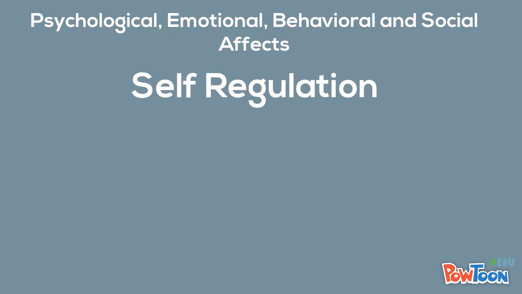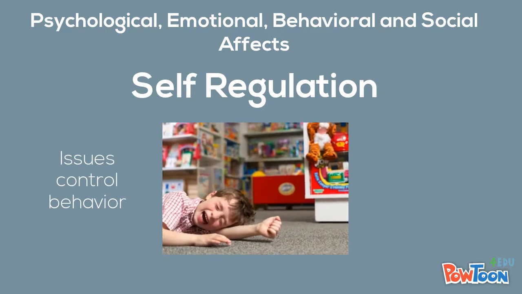Self regulation is an issue with people with intellectual disabilities. Many of them have issues regulating their behavior and emotions due to difficulties with metacognition, which is the awareness to perform tasks, use strategies, and evaluate if their strategies are working or not.